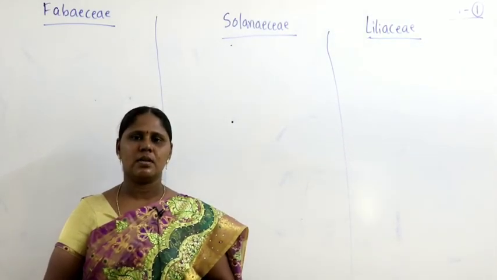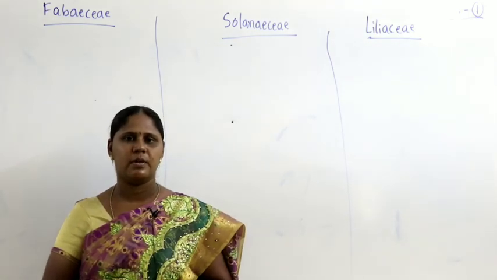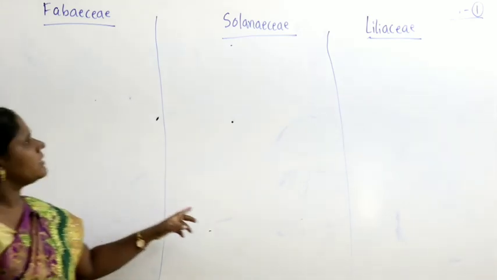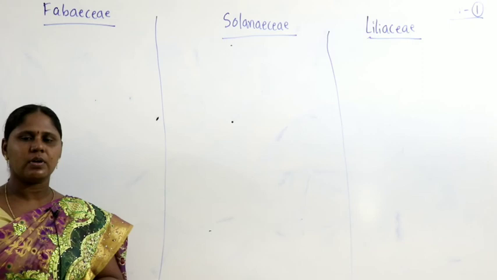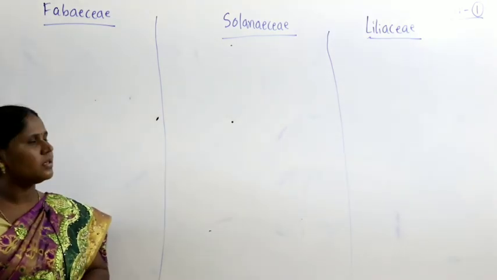Hello students, now we are in the discussion about the three families, the comparison of three families. Which are the three families? Fabaceae, Solanaceae as well as Liliaceae. So we are in the discussion about comparison between the three families. Comparison is here, it's important.